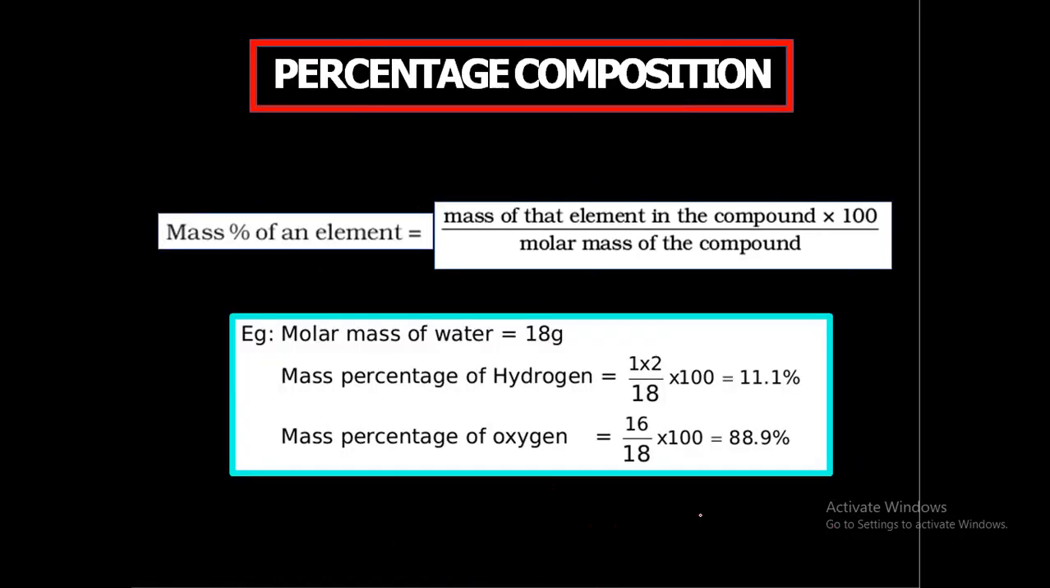So that's about molar volume. Next is percentage composition. The mass percentage of an element can be found by this equation: mass of that element in the compound divided by molar mass of the compound, into 100.